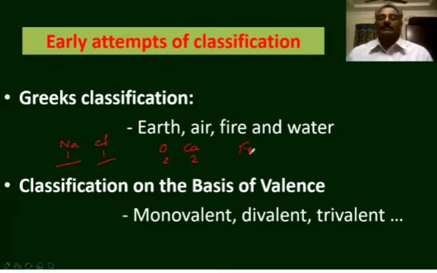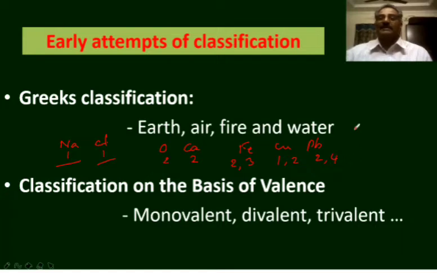Some elements like iron, copper, lead exhibit more than one valence. Iron exhibits two valences, 2 and 3. Copper exhibits two valences, 1 and 2. Lead exhibits two valences, 2 and 4.